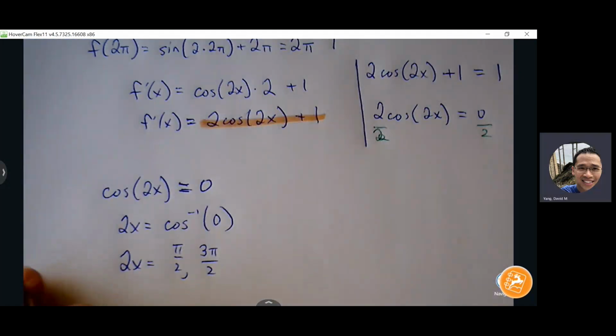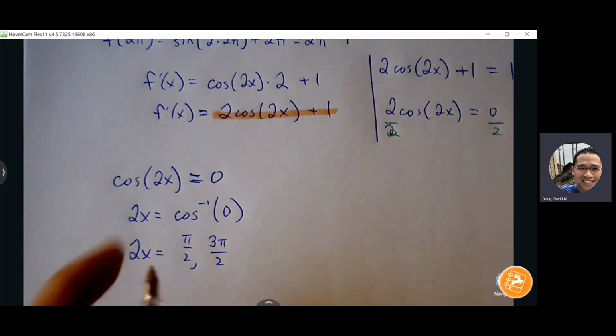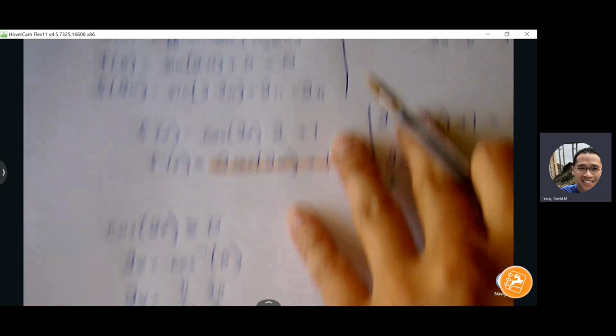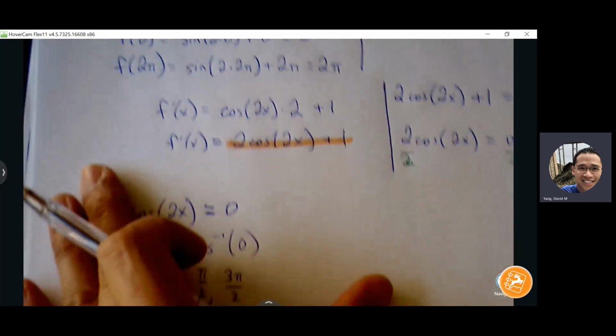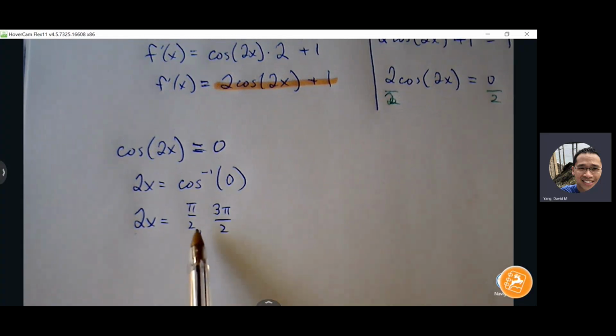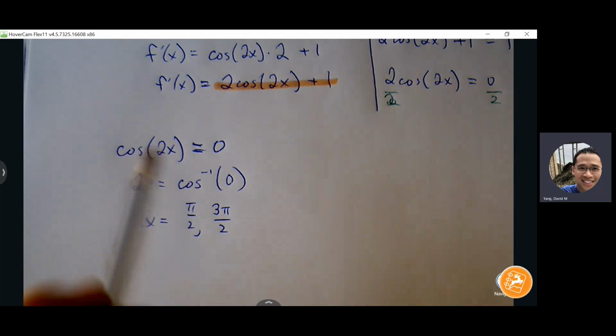Now the problem that we're going to run into is that these values are going to shrink. And why is it that these are going to shrink? Eventually, we're going to have to what? Divide by 2. So these values are going to shrink. We want all the values between 0 and 2 pi. So just to ensure that we're not skipping any, let's go ahead and find some coterminal angles so that when they shrink, we get all 4 quadrants taken care of, right? We want everything from 0 to 2 pi.